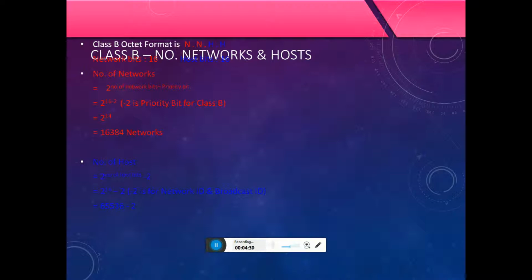That is 65,536 systems minus 2, so 65,534 hosts.